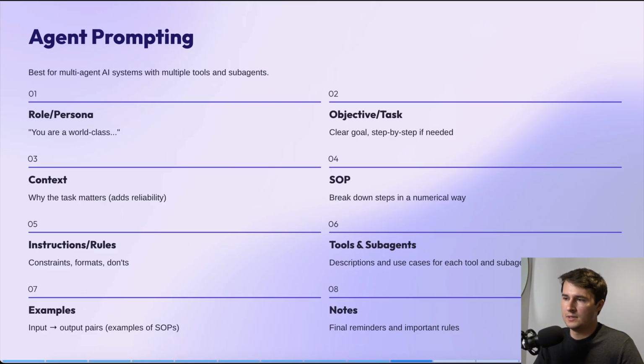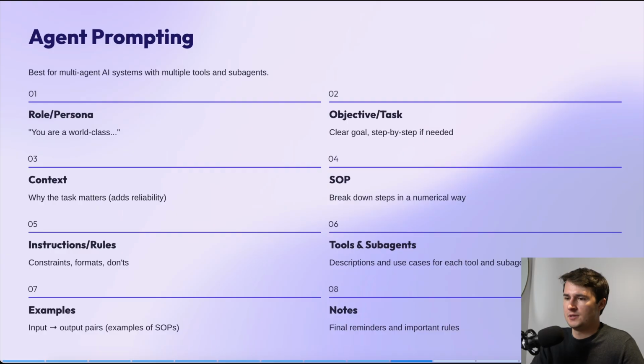So number 4 is the SOP. So this is similar to a standard operating procedure. Remember that AI agents are a lot like interns, in which we want to break down the steps that they need to take in a very numerical way. So right here, we're going to provide an SOP to the AI agent on how to go about the tasks provided. And then number 6 is the tools and sub-agents, right? So we're going to provide descriptions and use cases for each tool and sub-agent, and we're going to be covering why that is very important very shortly.